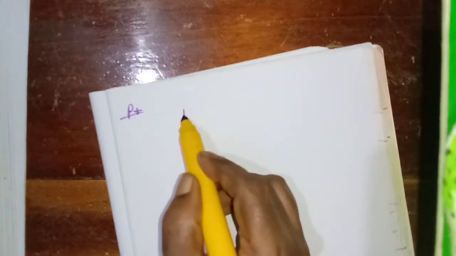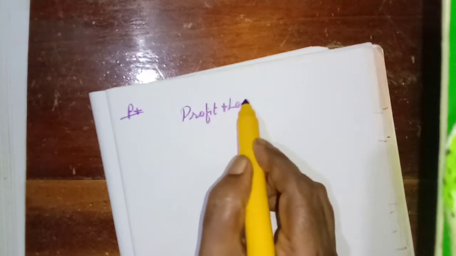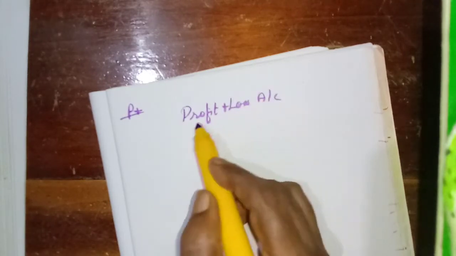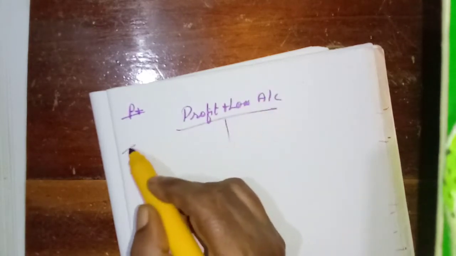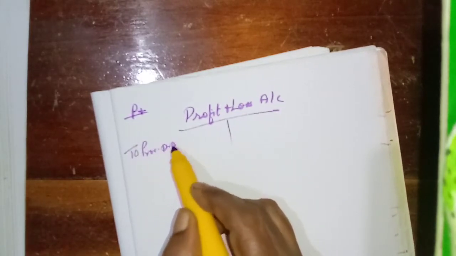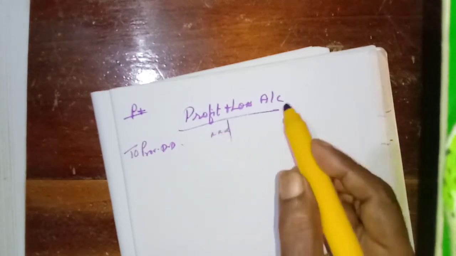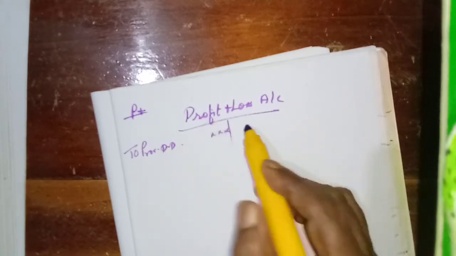Then how will this appear in the final accounts? In the profit and loss account, we will write on the debit side the provision for discount on debtors. So actually, if it is one item, we will write like this.